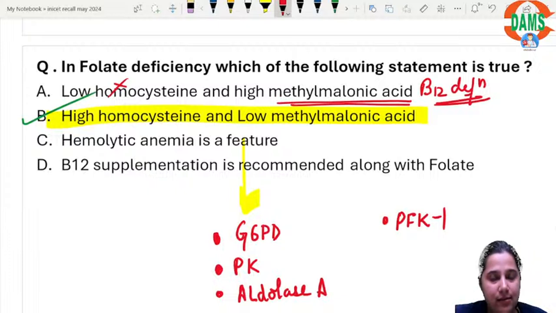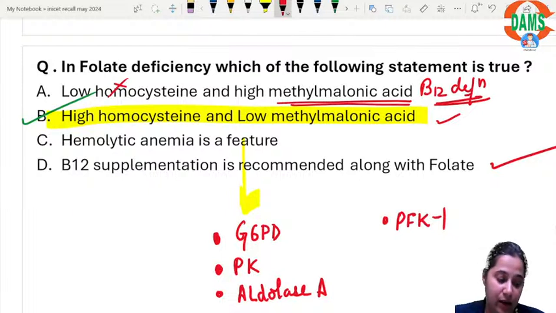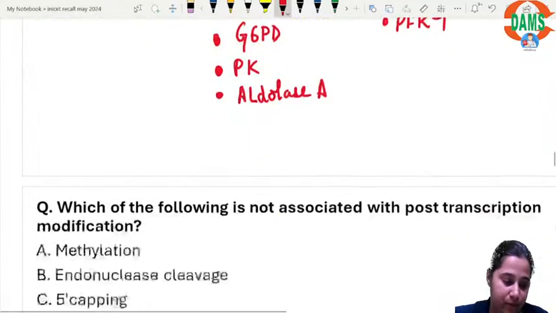B12 supplementation is recommended with folate. Yes, both of them are correct. But if I have to pick between B and D, I'll go for B, depending upon what the exact question was. If B was not in the options, and there are some other options, then depending upon what that option was, the answer can be D. B12 supplementation is recommended along with folate if you see megaloblastic anemia. If the question said, what is the first line of approach when you see megaloblastic anemia? We go for both B9 and B12 supplementation.